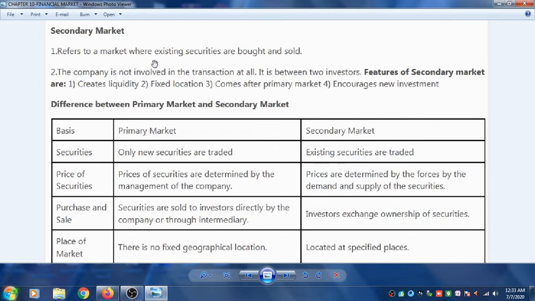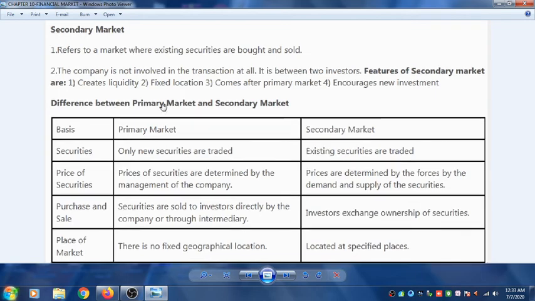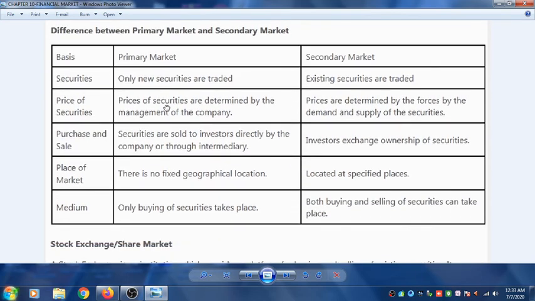Now, what are the differences between the primary market and the secondary market? The basic difference is that only new securities are issued in the primary market, while existing securities are traded in the secondary market. Then the price of securities is determined by the management of the company. So in the primary market, the price of the security is determined by the management of the company, while in the secondary market, the price is determined by the forces of demand and supply of the securities.